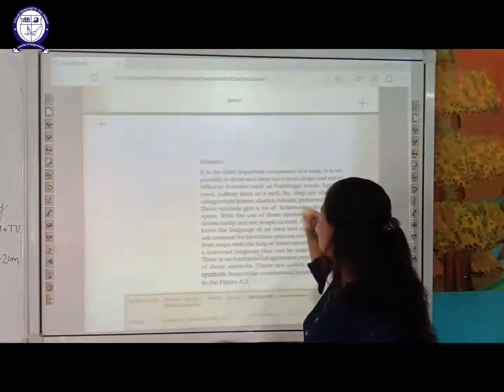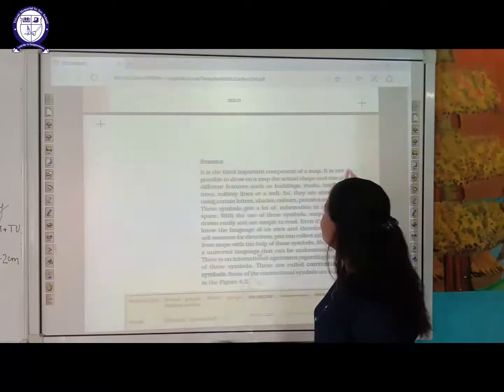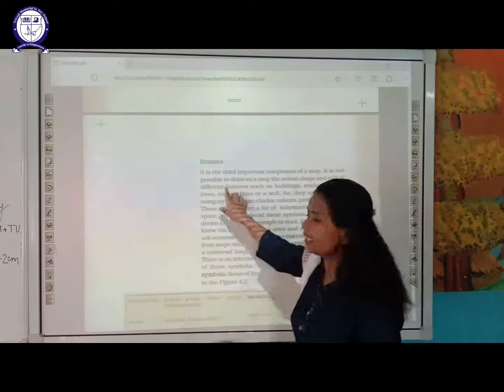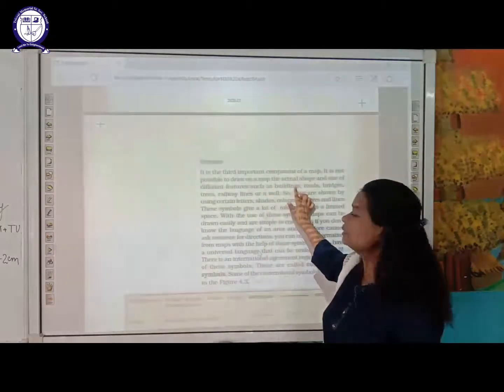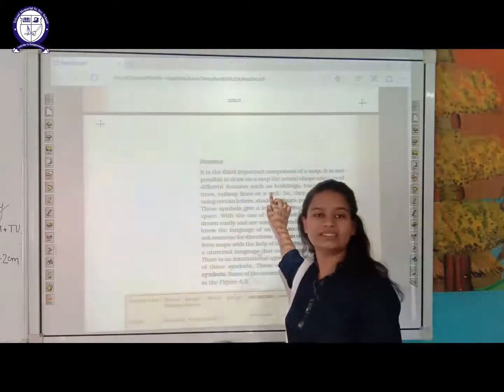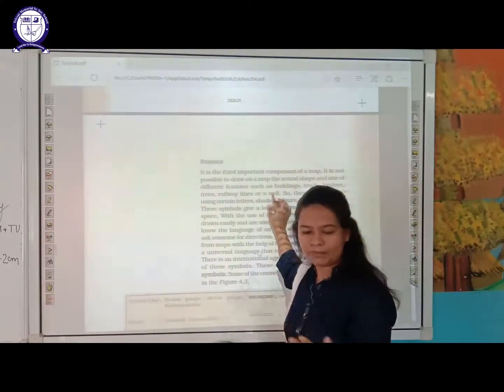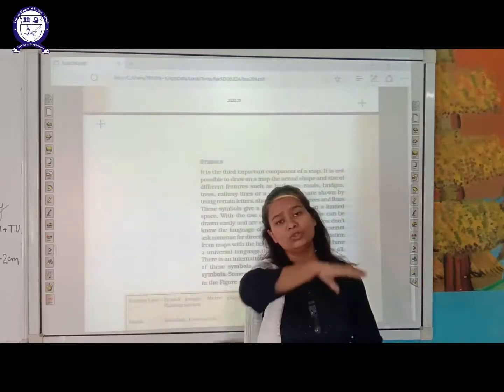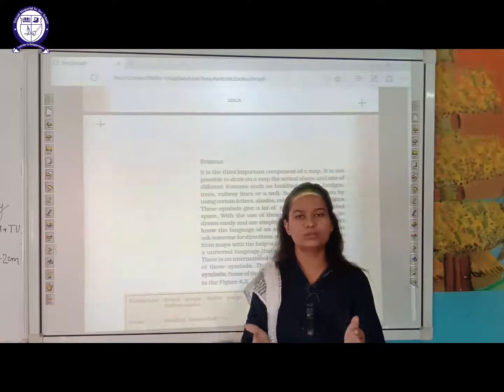So let's see, students, what is a symbol? It is not possible to draw on a map the actual shape and size of different features such as buildings, roads, bridges, railway lines. A map is just a small piece of paper. Is it possible to draw the complete railway line on that small piece of paper?